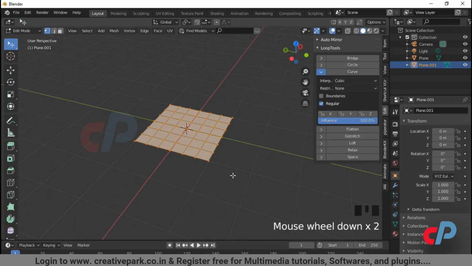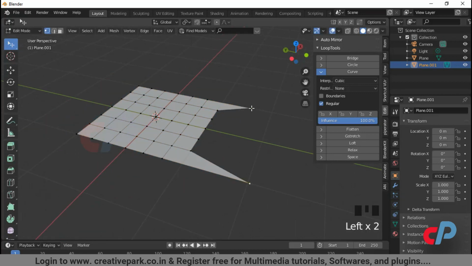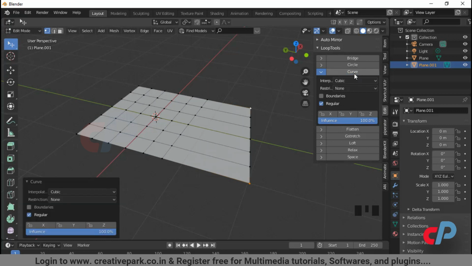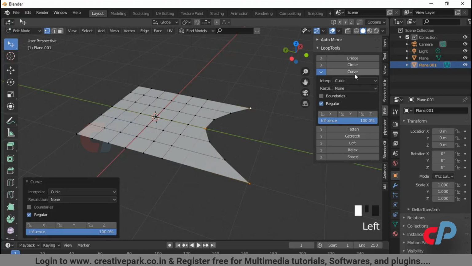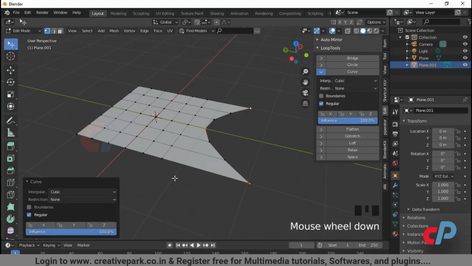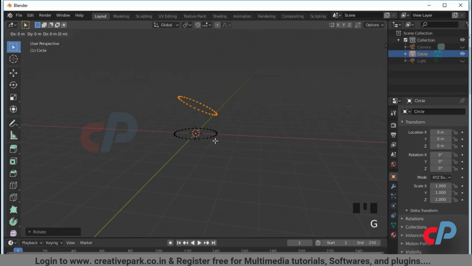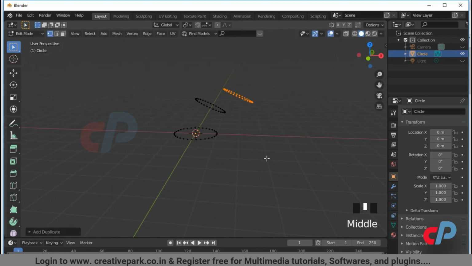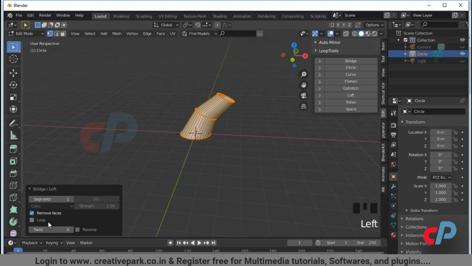Curve. Select two or more vertices on the same loop, press Curve. This will evenly distribute the vertices along the curve. Linear calculates straight lines through the control points. Cubic gives a smooth curve. Loft. For loft, you can use the same input method as for bridge. You can select more than two input groups and have them bridged consecutively.